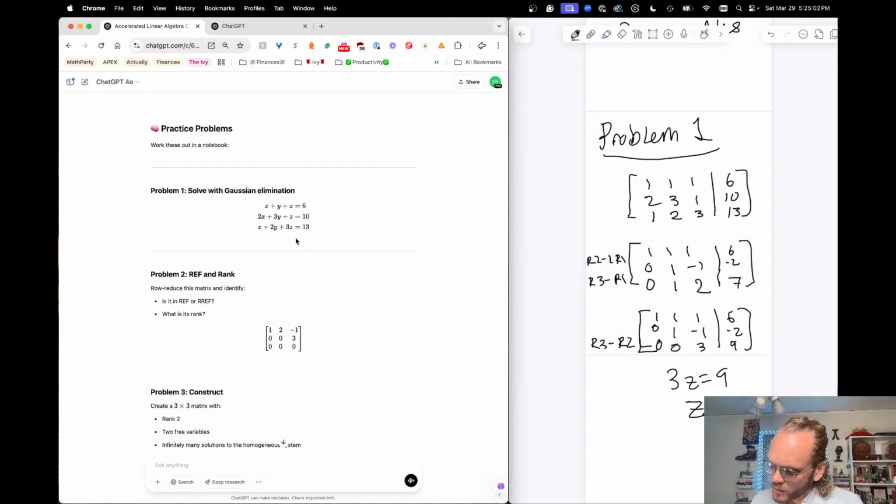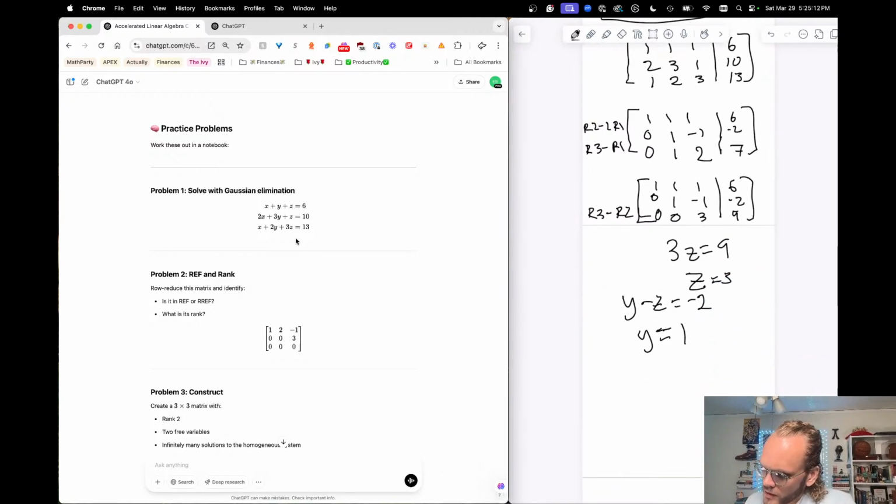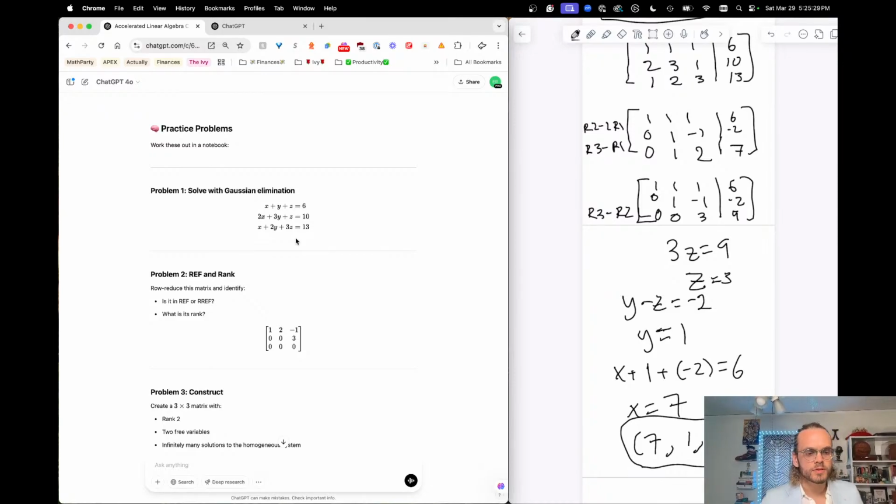I have y minus z equals negative 2. So y minus 3 equals negative 2. So y equals 1. And then finally, x plus 1, I'm just going to sub in these values, negative 2 equals 6. X minus 1 equals 6. X equals 7. The solution is 7, 1, 3. Cool. So I'm going to go now check this answer.